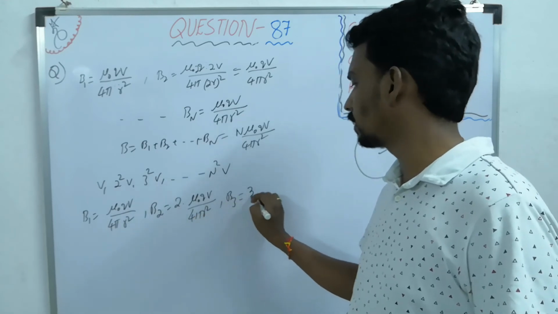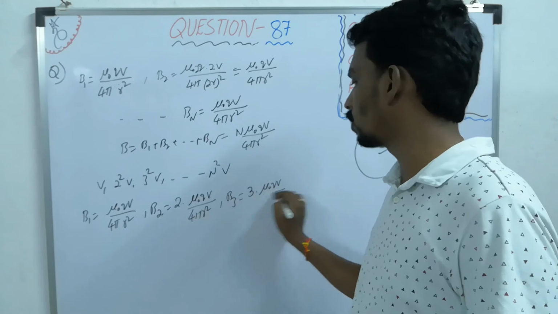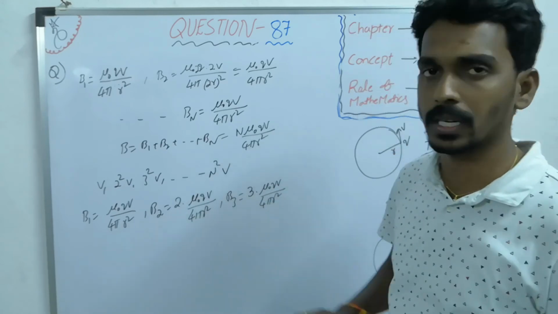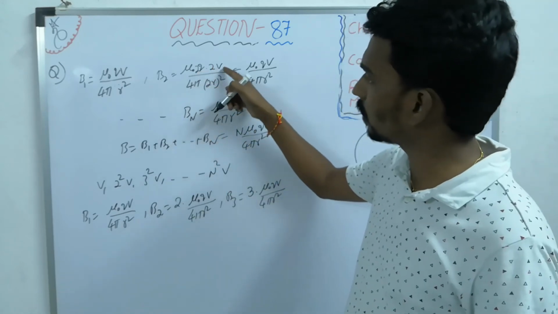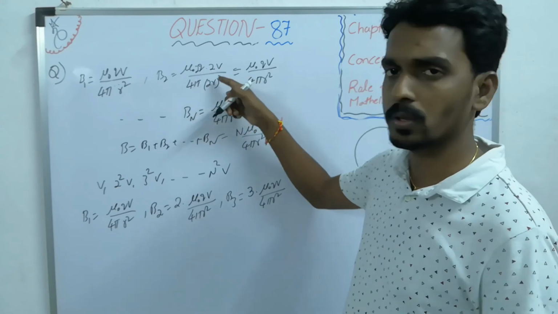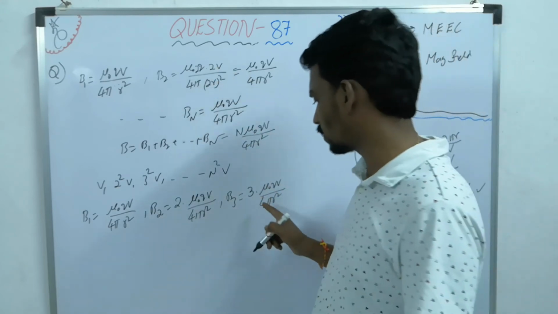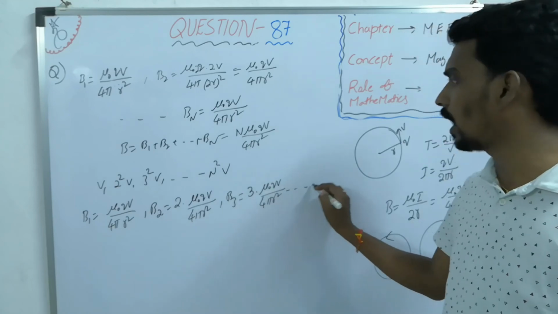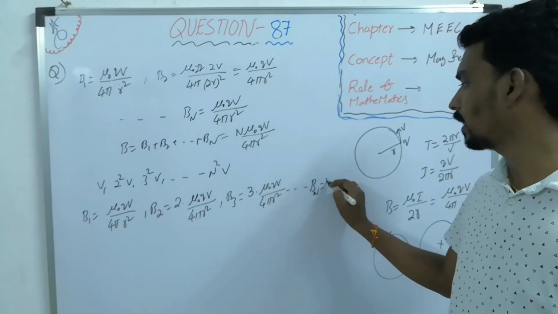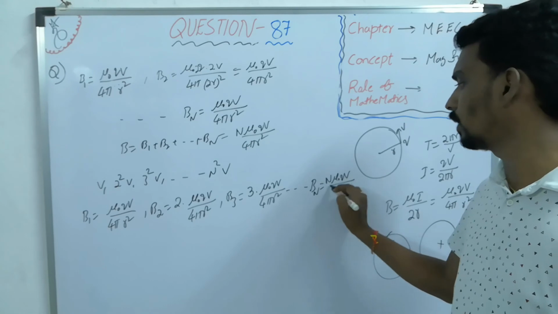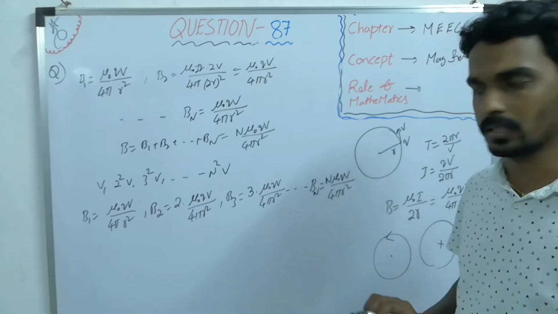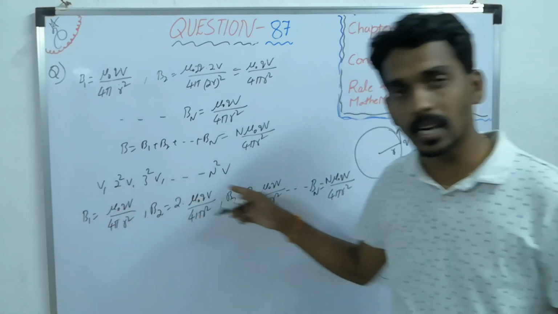B3 will become 3 times mu naught qv by 4 pi r square, because 3q into 3 square v by 3 r whole square, so 3 will come. So on for the nth one, n times mu naught qv by 4 pi r square. This is if the speeds are like this.